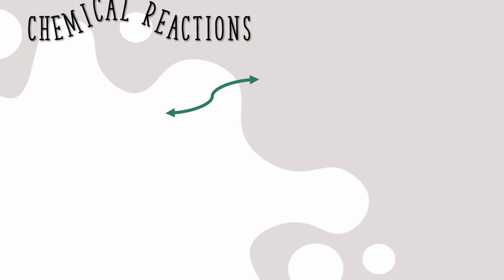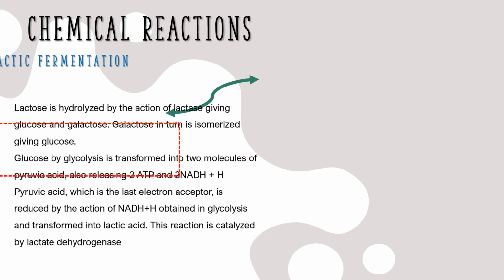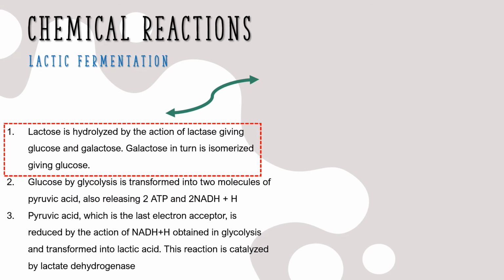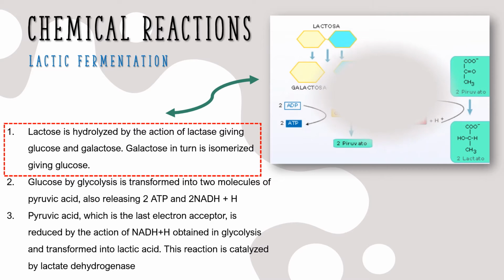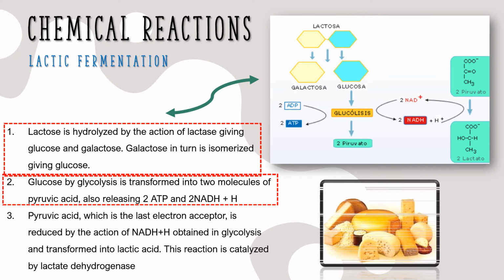Chemical reactions, lactic fermentation. Number 1. Lactose is hydrolyzed by the action of lactase, giving glucose and galactose. Galactose, in turn, is isomerized, giving glucose. Number 2. Glucose by glycolysis is transformed into two molecules of pyruvic acid, also releasing 2 ATP and 2 NADH + H. Number 3.